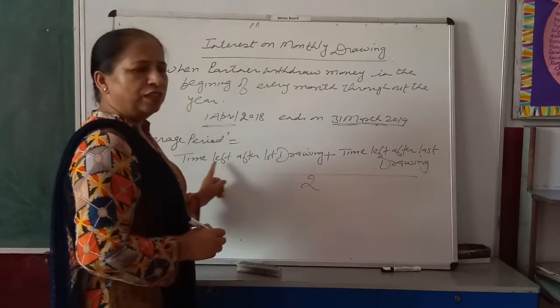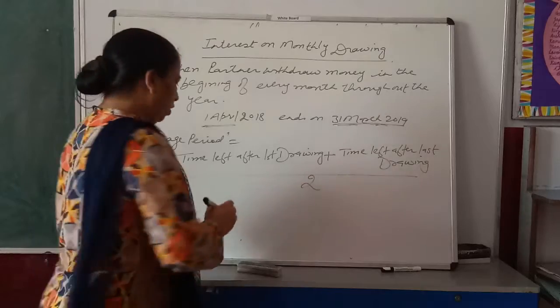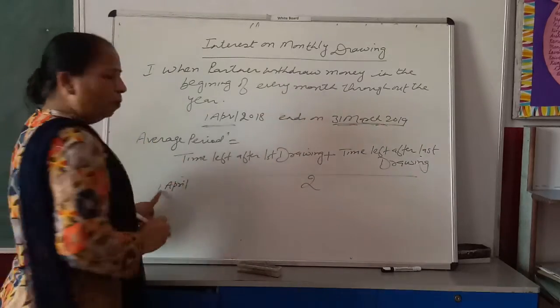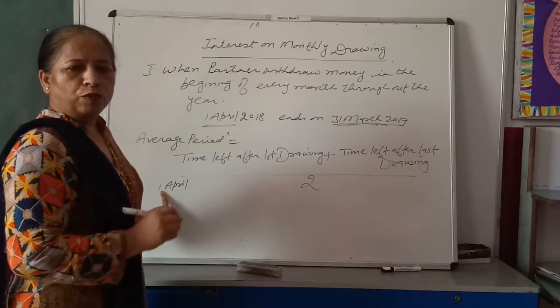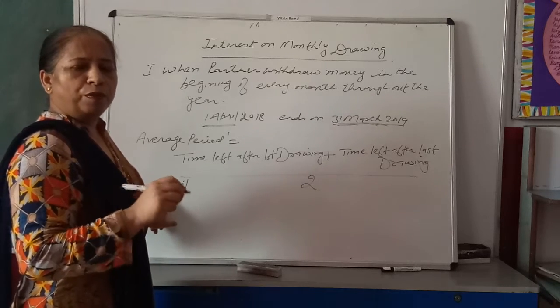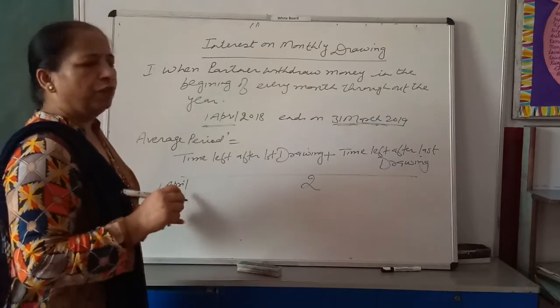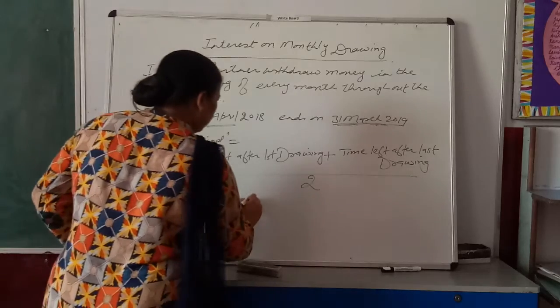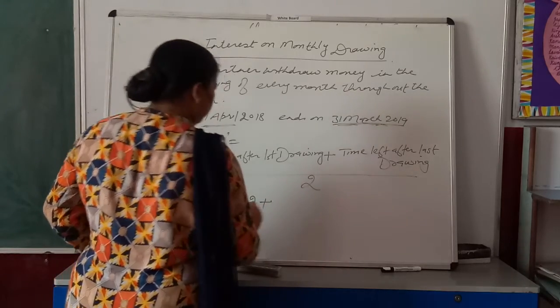First time he has withdrawn money on 1st April. When a person is withdrawing money on 1st April, how much time does he use this money? 1st April, April month complete: April, May, June, July, August, September, October, November, December, January, February and March. That means he used this money for 12 months.